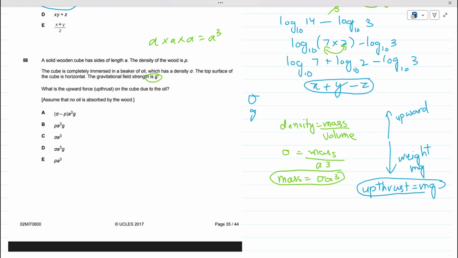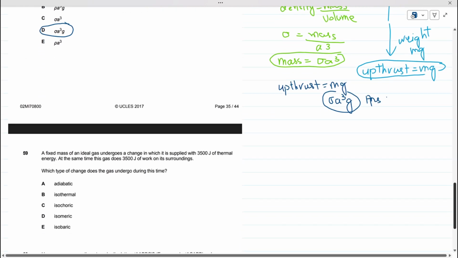Gravitational field is already given to us, which is g, right? Now we are just supposed to plug all these values into the upthrust formula. So upthrust equals mg, where mass is now density times A cube, which is volume, and g. So this is the upthrust force we have gotten. Let's see if we have this in our answer. So D is the correct answer. We have density, volume cube, into gravitational field.